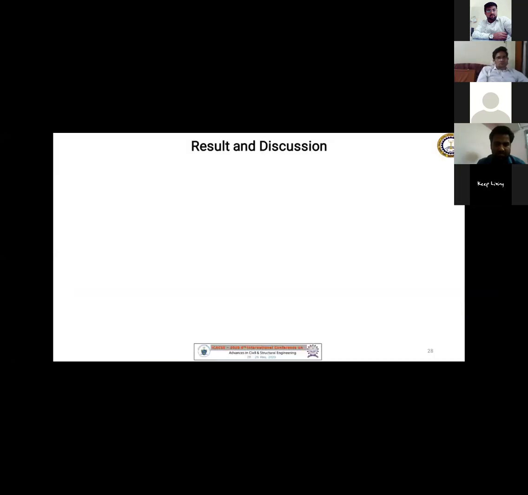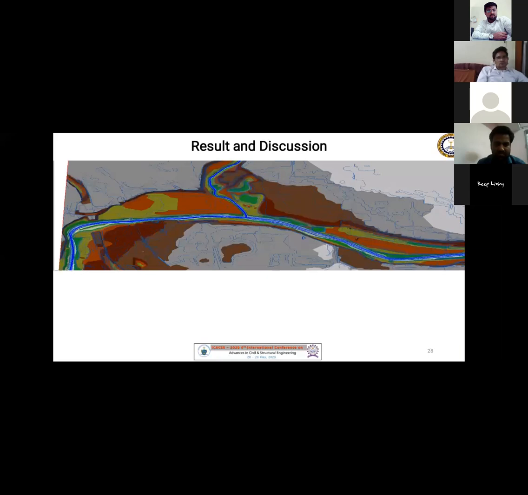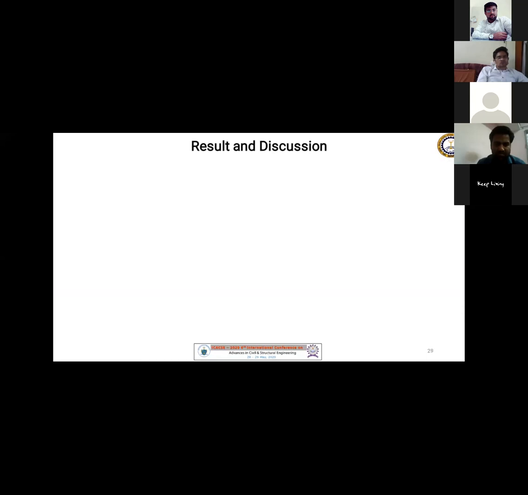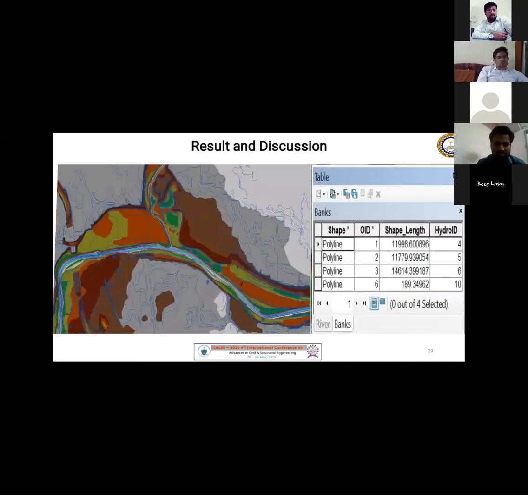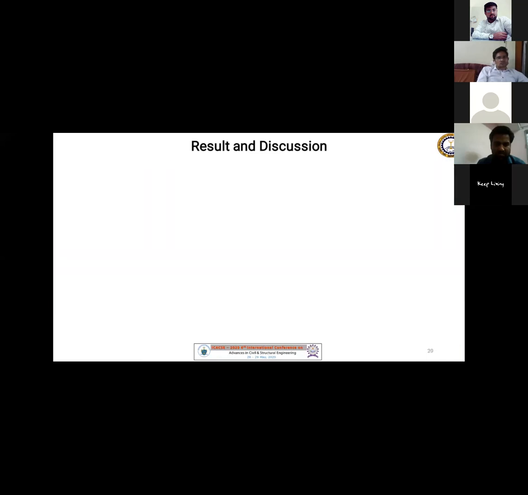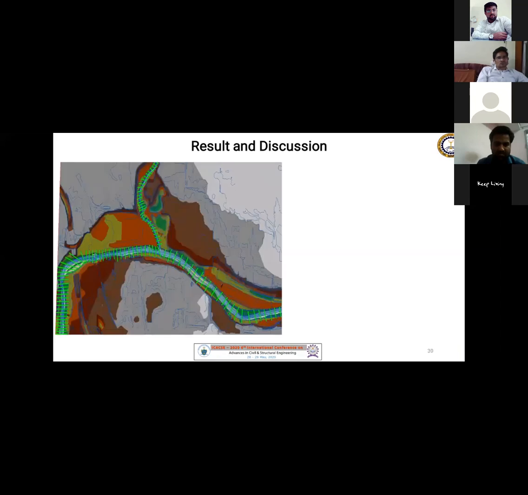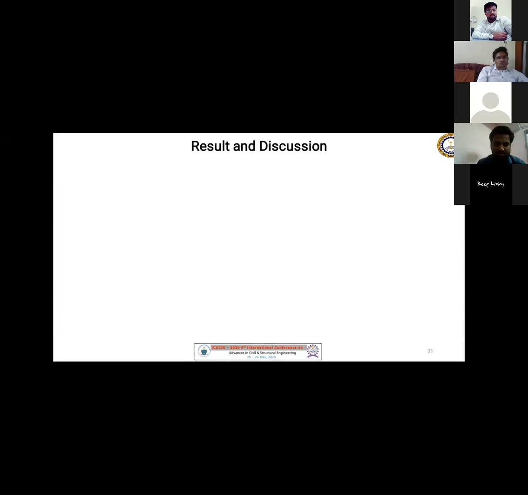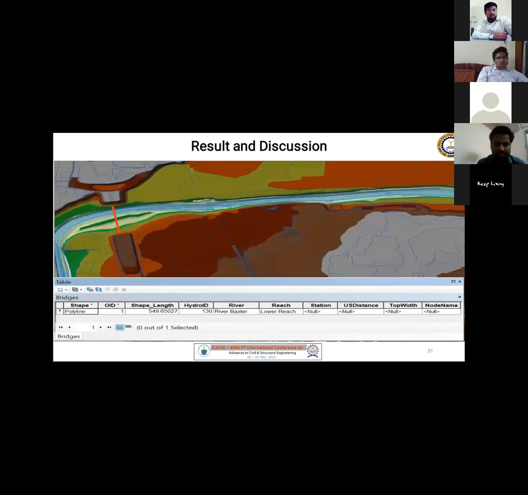So finally, we're going to discuss the results and discussion based upon the attribute tables of the various RAS layers we have created. First is the flow path and the streamlines, shown as a polyline shape feature. We get the length of the rivers in the flow path for the upper creek and lower creek individually. Then for the banks we also have the polyline, which shows the perimeter of the banks. Then follows the cross section area, also done using the polyline shape feature. Follows the bridge. Bridge is also a type of cross section here considered.